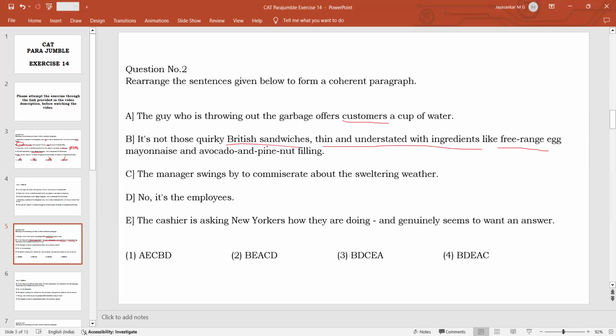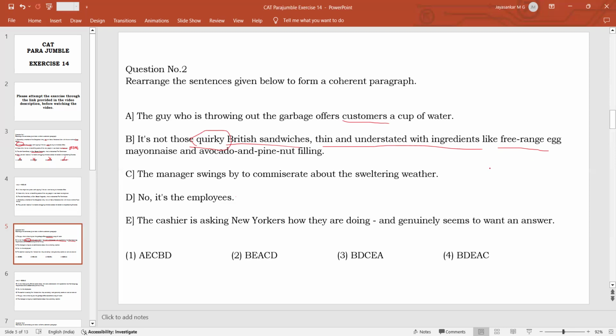So these kinds of sandwiches are being served by this restaurant, and it is not because of this quirky. What is quirky? Strange, or something that is not really good. So here the sandwiches are not really good, yet the restaurant might be doing good business. So the author is wondering why this restaurant is doing such good business even though it is not serving very good British sandwiches. That is why he says it's the employees. It is not because of the strange and not so good British sandwiches this restaurant is serving. It's because of the employees.